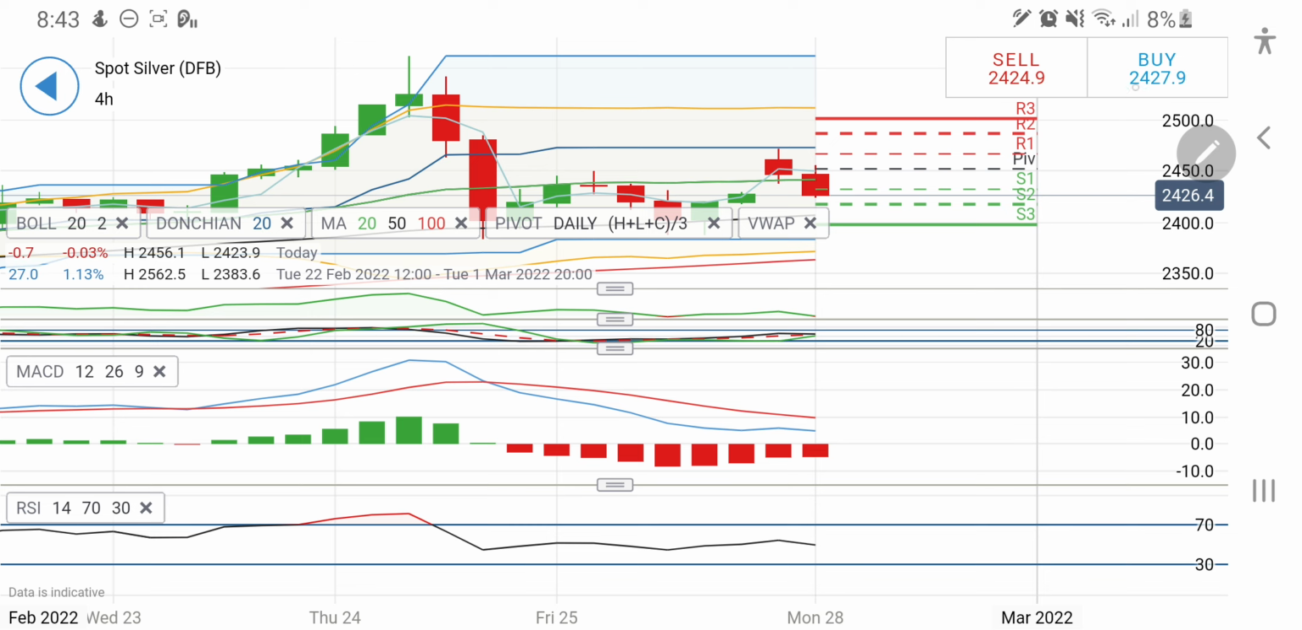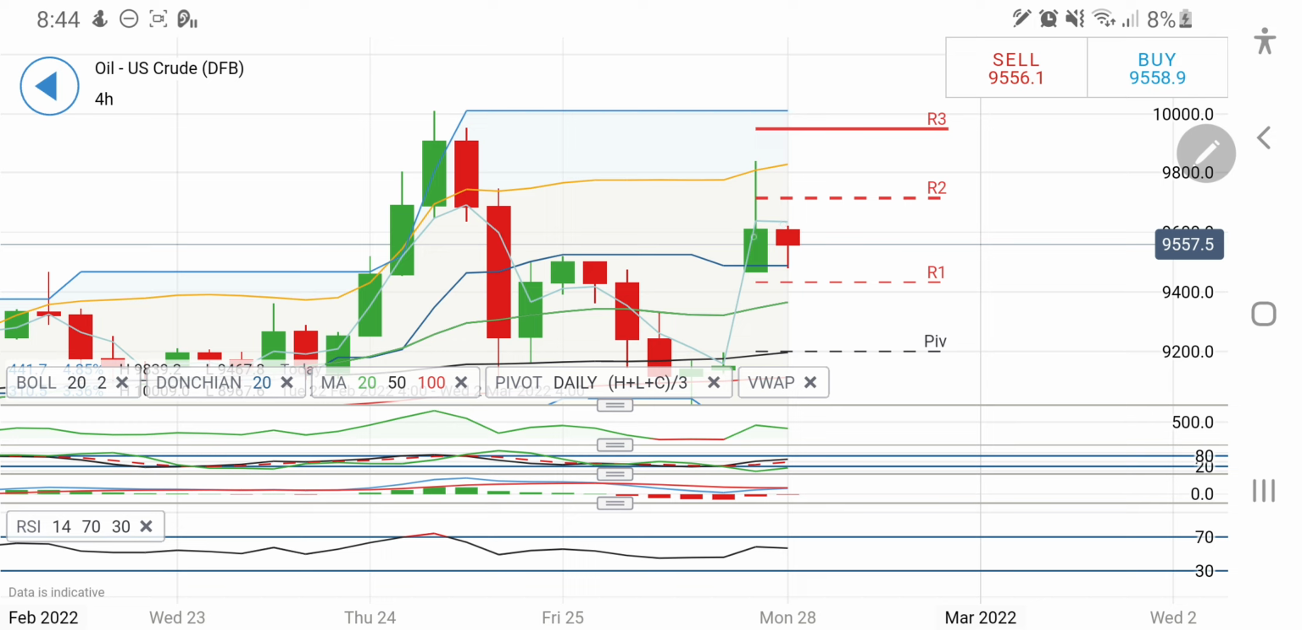Now let's have a look at crude oil. Oil trading at 95.56 dollar levels. You can also see there is a support coming into picture at 94.50 levels. Only short entry below 94.50 is recommended. Then you can expect 94.20 and 93.80 levels. These two levels I will be watchful of.